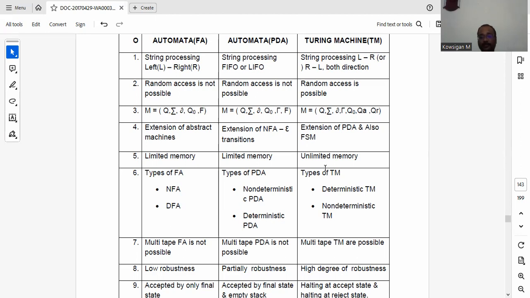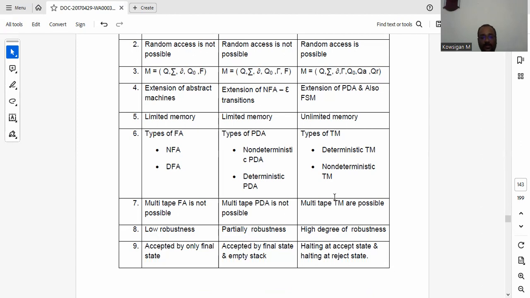One is deterministic Turing machine, another one is non-deterministic Turing machine. So when you are coming to multi-tape, the storage of the inputs, the variable which is going to carry the inputs. You can see here, multi-tape finite automata is not possible. Multi-tape pushdown automata is not possible, but multi-tape Turing machine is possible. That's why Turing machine is said to be related to the computer.